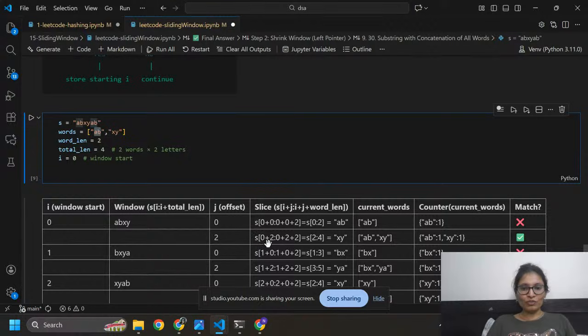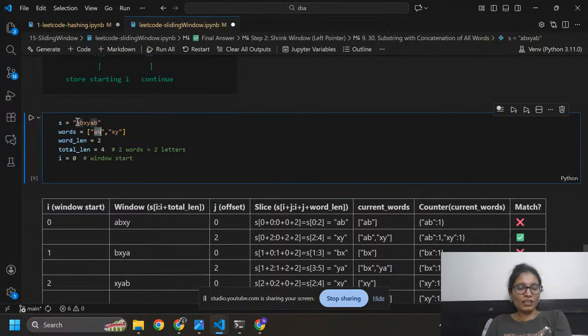Here s of i equals 0, and now j will become 2. So 0 plus 2, colon, i plus j equals 2, and again colon i means 0 and j equals 2. So it will become s of 2 colon 4, and from 2 to 4 I need to take elements.